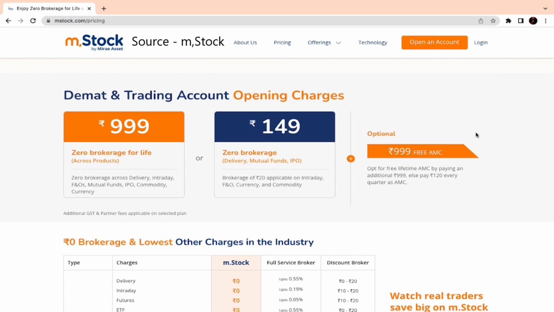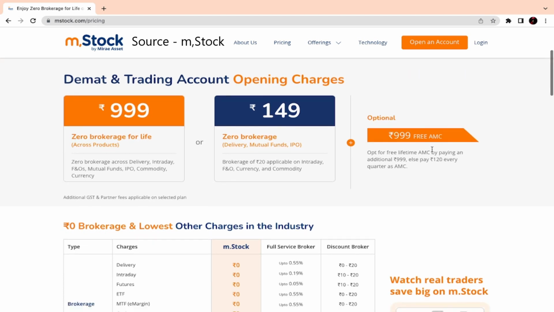It's 999, zero brokerage for lifetime. Or else you can go with 149 rupees, zero brokerage on delivery, mutual fund, and IPO. And you have one more option, the 999 free AMC. Opt for the free lifetime AMC by paying an additional 999, instead of 120 every quarter as AMC.